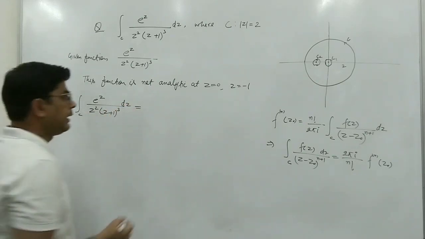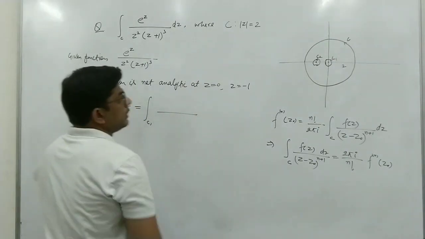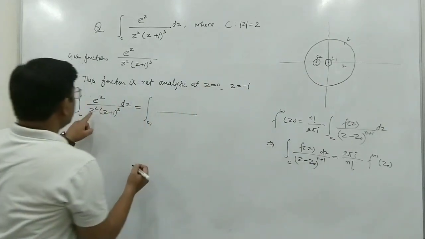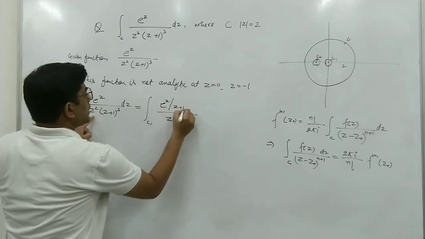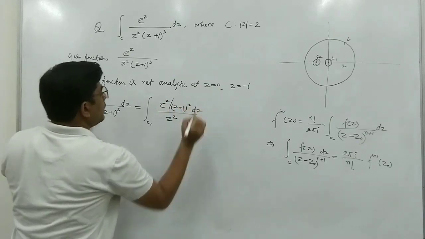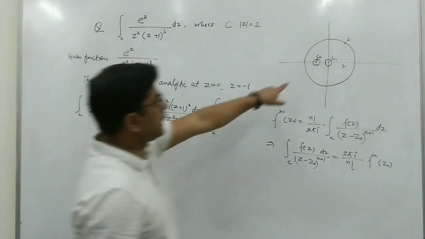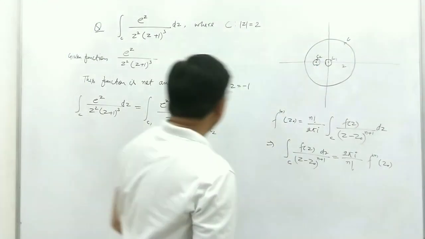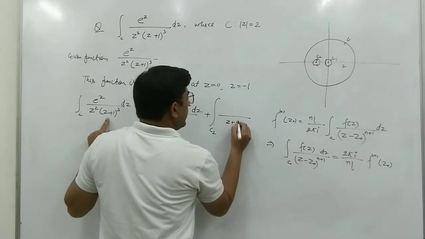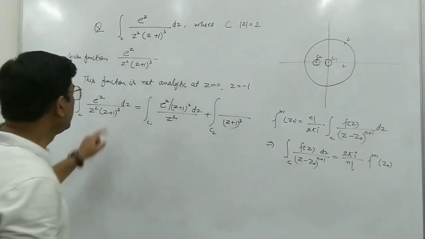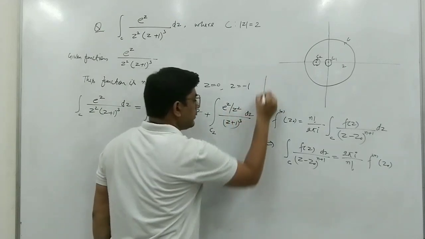We can write this integral as the integral over C1, where we write z squared in the denominator and e^z upon (z plus 1) cubed in the numerator, dz. Plus the integral over C2. When we take the integral along C2, because this is the point z equal to minus 1, we write (z plus 1) cubed in the denominator and e^z upon z squared in the numerator, dz.